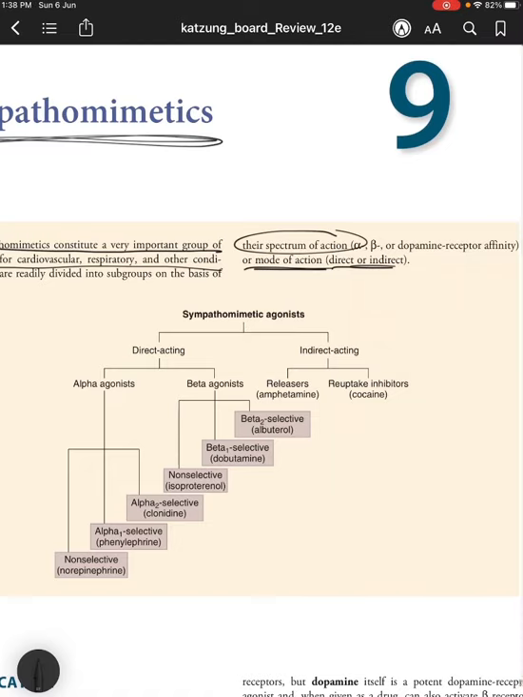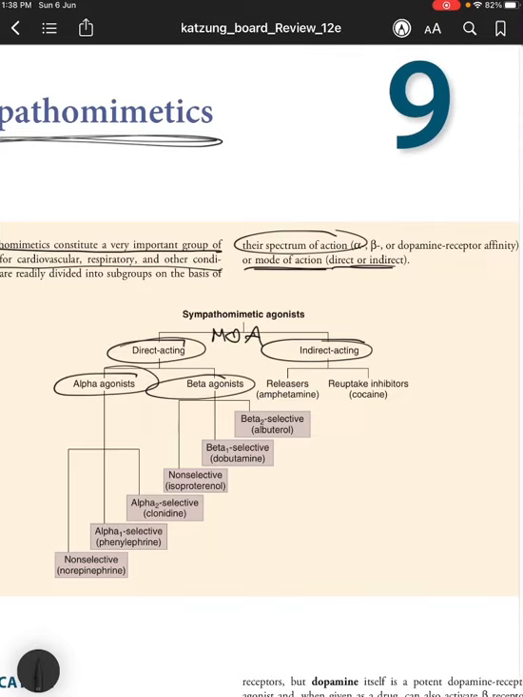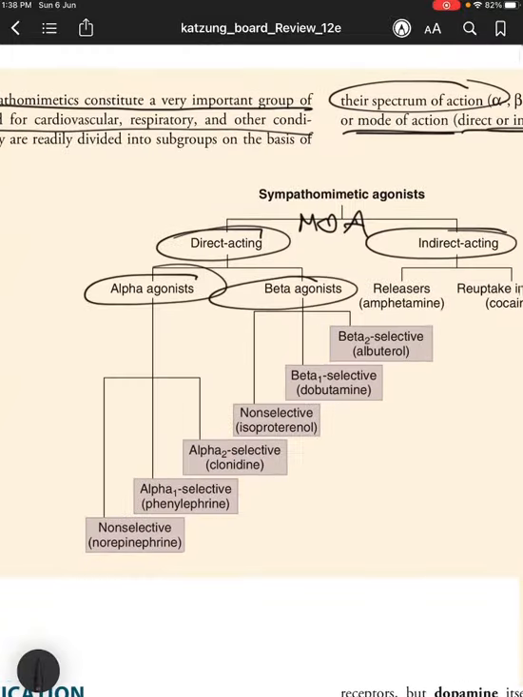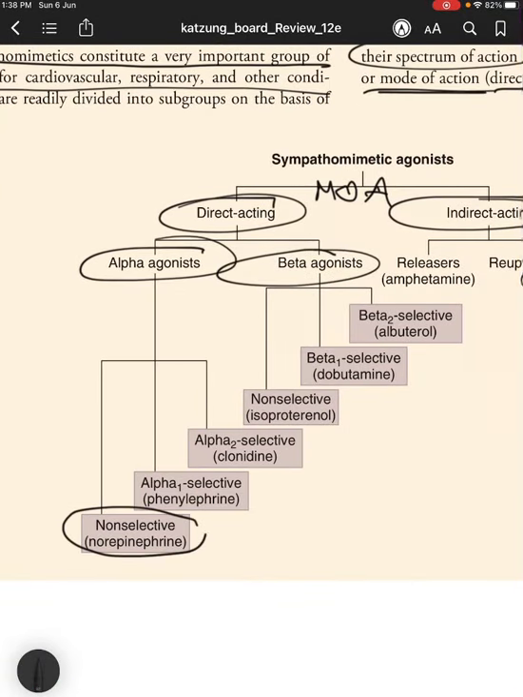So sympathomimetic agonists, on the basis of their mode of action, are divided into direct acting and indirect acting drugs. Direct acting drugs, again, are divided on the basis of their spectrum of action into alpha agonists, beta agonists, and dopamine receptor affinity. Coming to the alpha agonists, we have non-selective alpha agonist sympathomimetics such as norepinephrine. Now coming to alpha 1 selective, see 1 is prime, right? So we have P. So alpha 1, phenylephrine, okay?